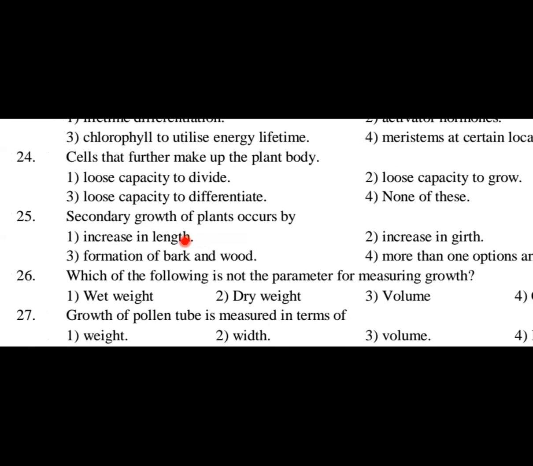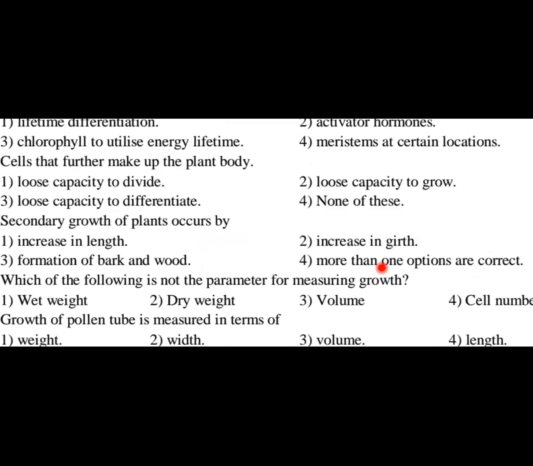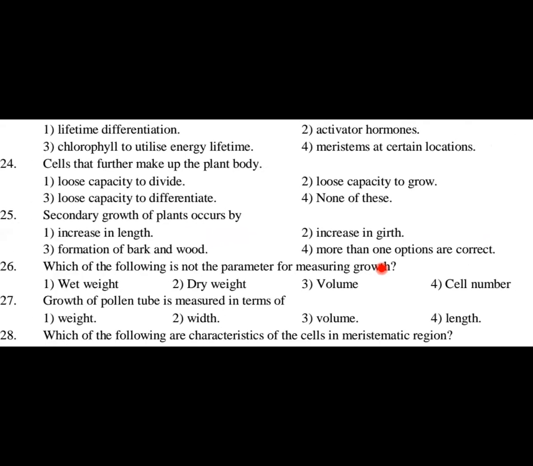Secondary growth of plants occurs by increase in length, increase in girth, formation of bark and wood, and more than one options are correct. So students, what do you understand? Secondary growth of plants. Already I studied in last year's chapter anatomy, where secondary growth in dicot stem and root you have studied.